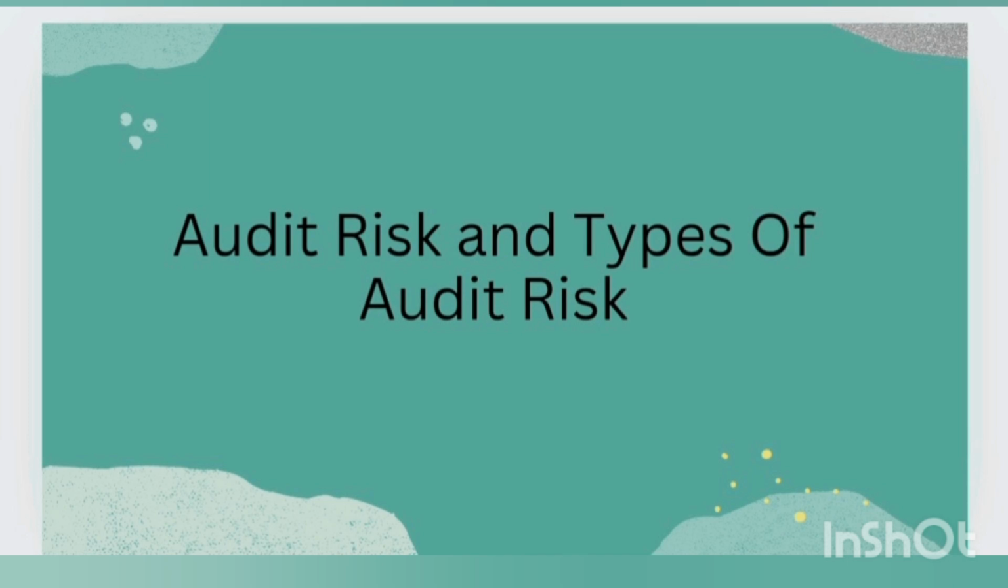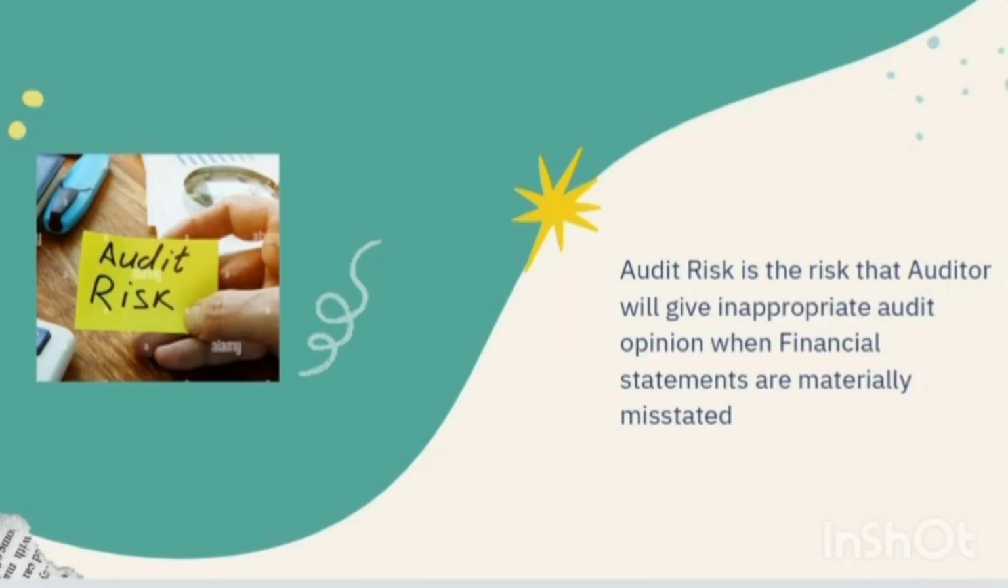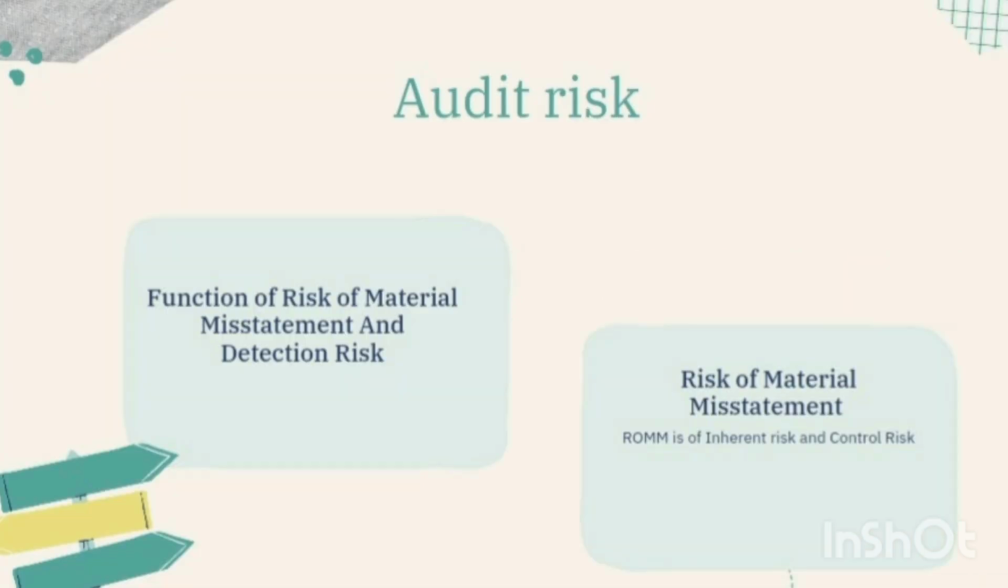Hello, we are going to discuss audit risks and types of audit risks. First is a definition of audit risks. Audit risk is the risk that the auditor will give an inappropriate audit opinion. Basically, it is the risk that the auditor is going to give a wrong opinion. Audit risk is basically a function of risks of material misstatement and detection risk.